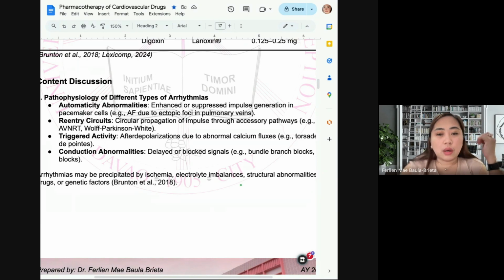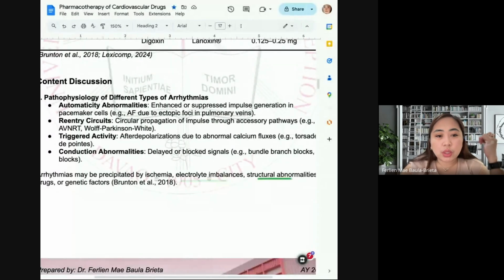Okay? This one is very prominent because this is long-standing hypertension. This one precipitates arrhythmia but can be resolved at home or in the ER.